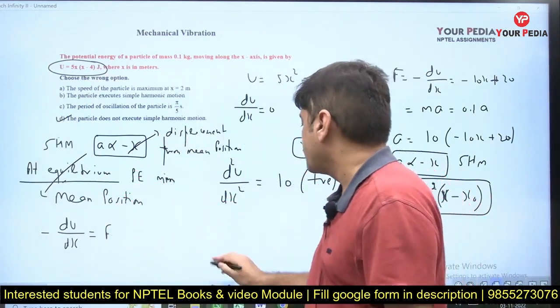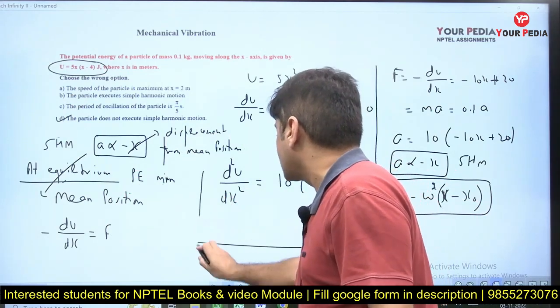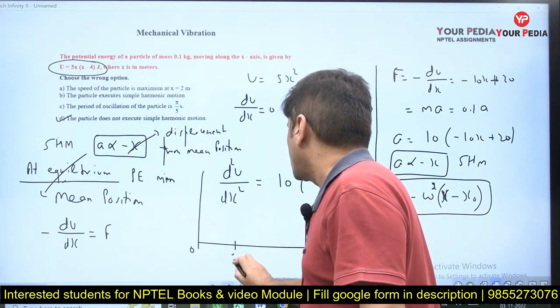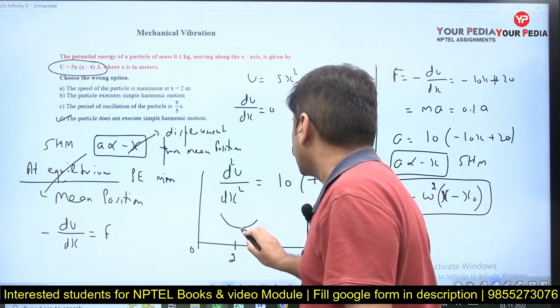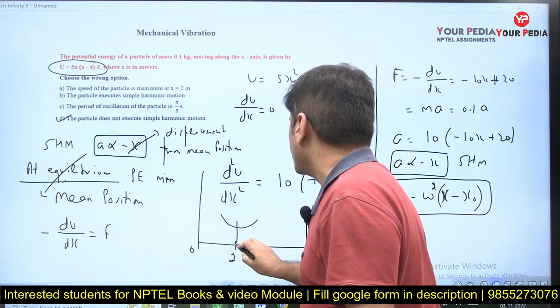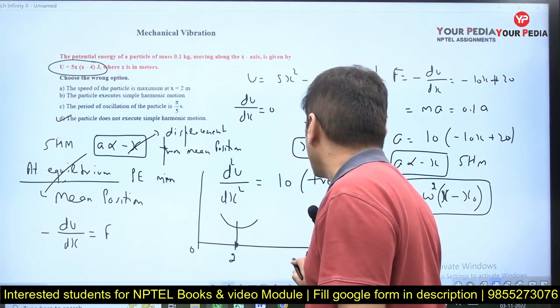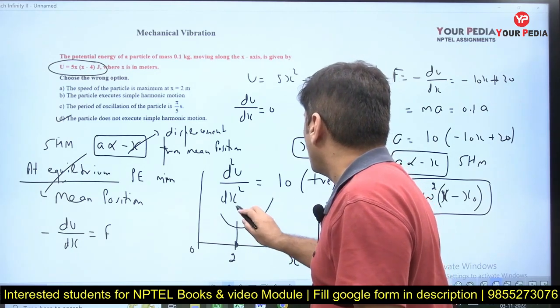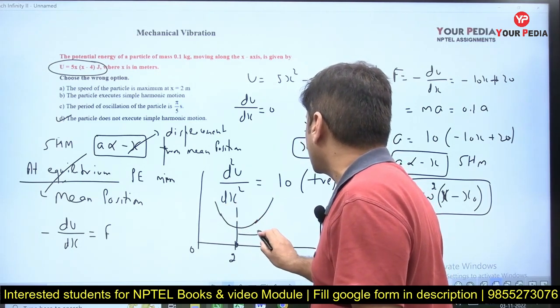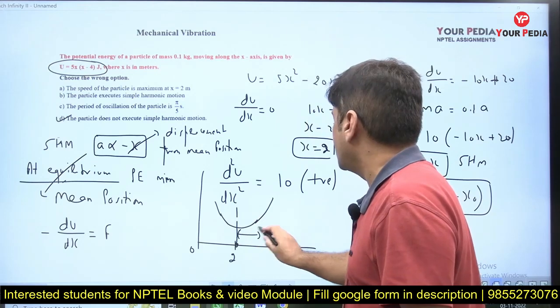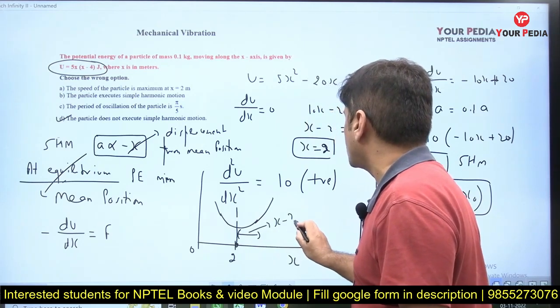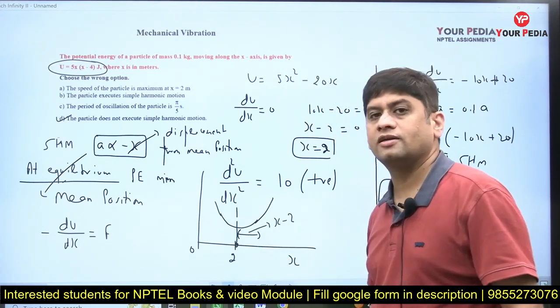See this carefully. Suppose this is the x-axis, this is 0, this is 2, and let us say x = 2 is the mean position. Now suppose the body goes away from the mean position some distance. How much is this distance? This distance will be x minus 2, because the point 2 is already there.